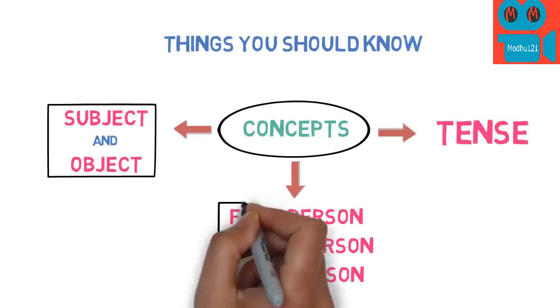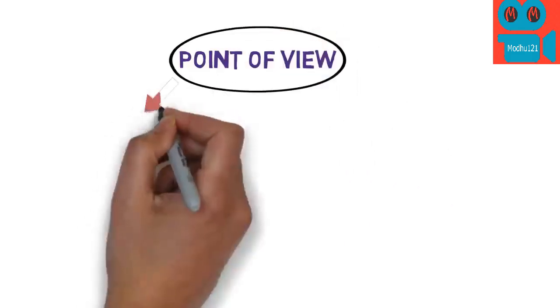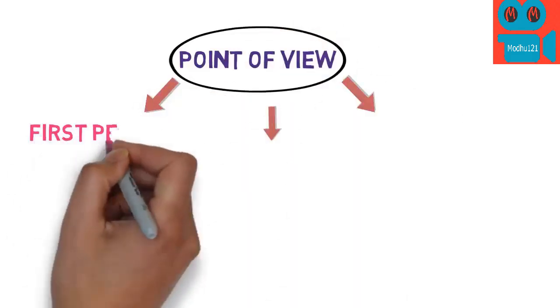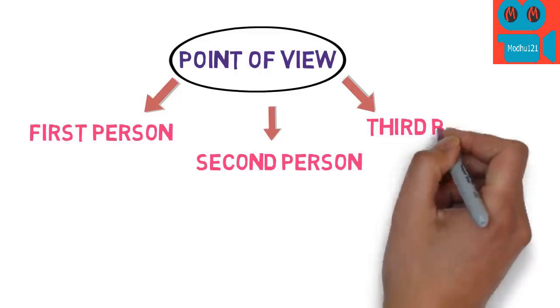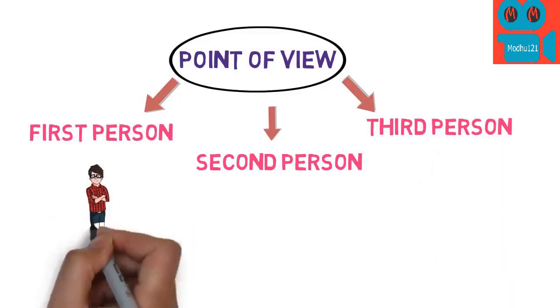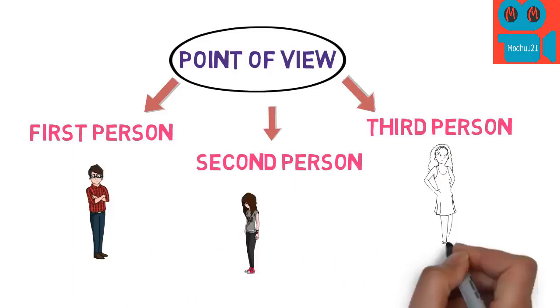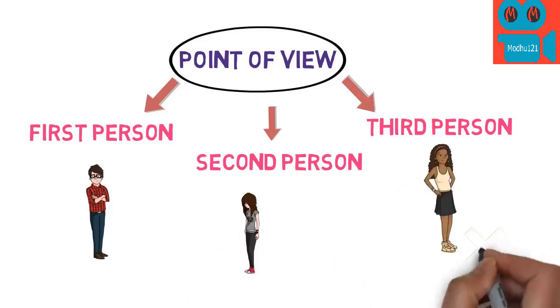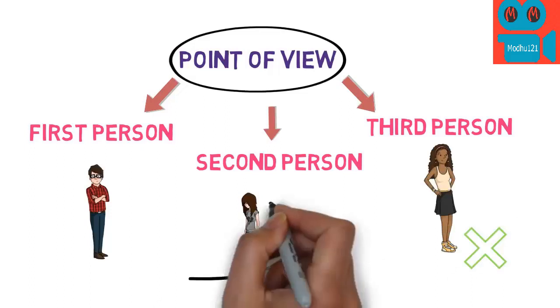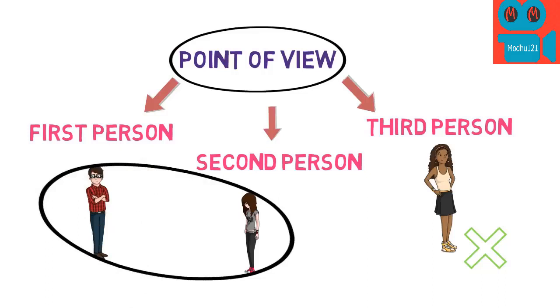Now let's understand what is first person, second person and third person. For that, we need to understand point of view. Basically, there are 3 points of view in English: first person, second person and third person. Let's understand it with the help of an example. If Ravi and Isha are in the room and Ravi is telling something to Isha about Nikita, who is not present in the room, then in this case, Ravi is the first person as he is the one who is speaking.